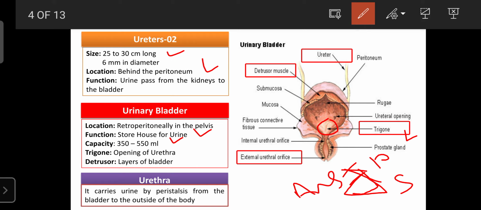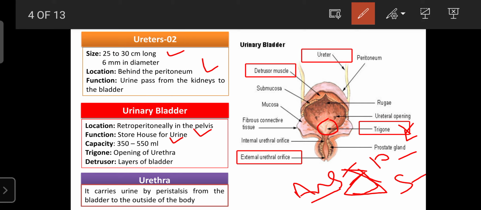The sympathetic nervous system can inhibit the urine output by contracting the trigone muscles. The parasympathetic nervous system allows micturition by relaxing the trigone. So when our blood pressure increases, urination cannot occur. When you are going for urine, automatically our heart rate and blood pressure decrease. So that is the role of the autonomic nervous system, sympathetic and parasympathetic.